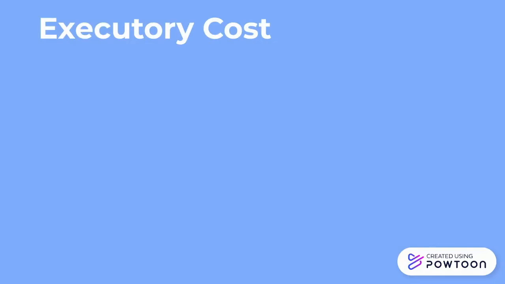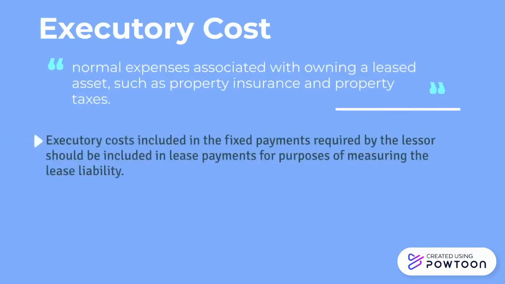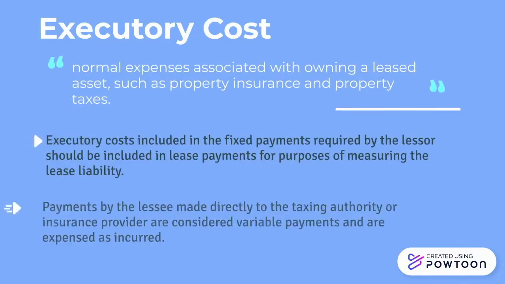For the other lease adjustments, executory costs are normal expenses associated with owning a leased asset, such as property insurance and property taxes. Executory costs included in the fixed payments required by the lessor should be included in lease payments for purposes of measuring the lease liability, and payments by the lessee made directly to the taxing authority or insurance provider are considered variable payments and are expensed as incurred.